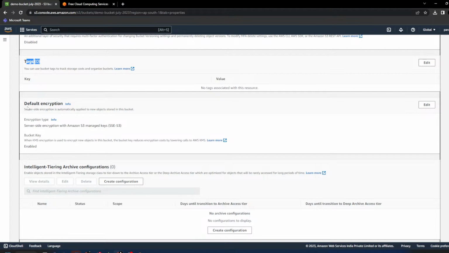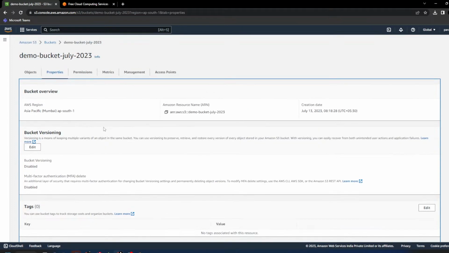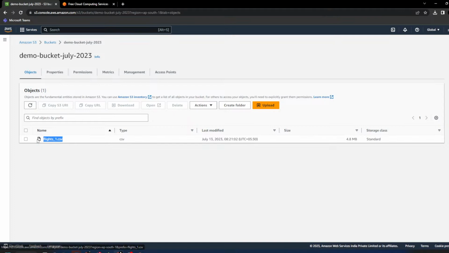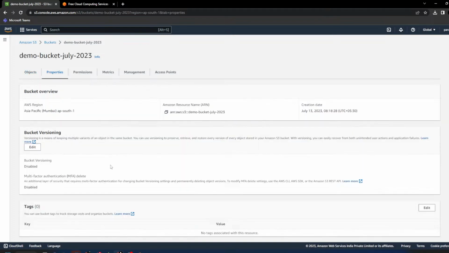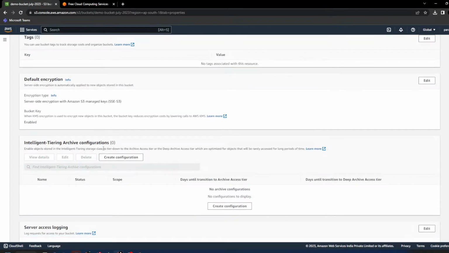At least some encryption should be available on your S3 bucket. So by default Amazon keeps your data in encrypted format. The file we have uploaded in S3 is encrypted, so when data is stored in S3 or in the data centers of Amazon, it is stored in encrypted format.